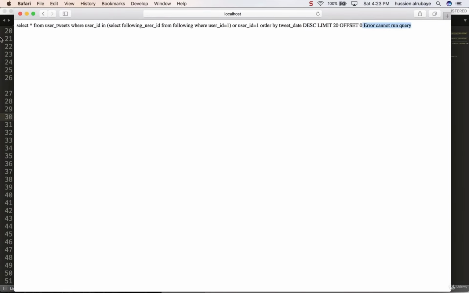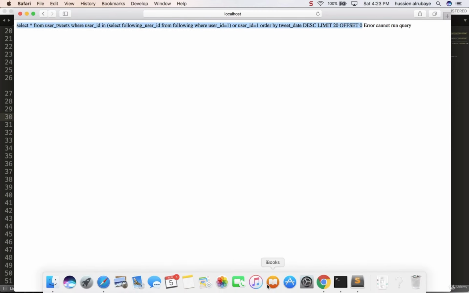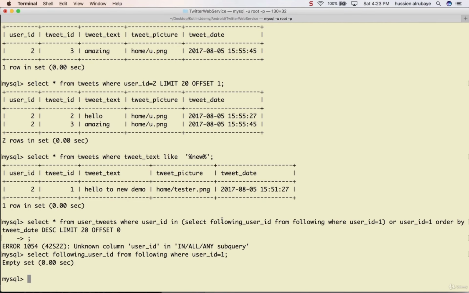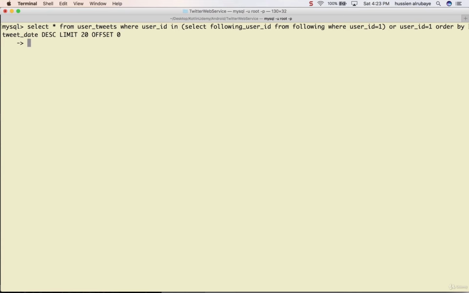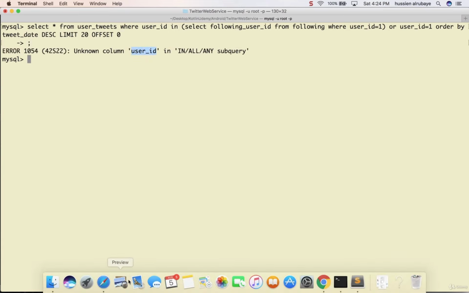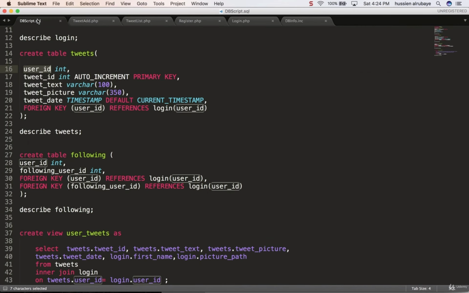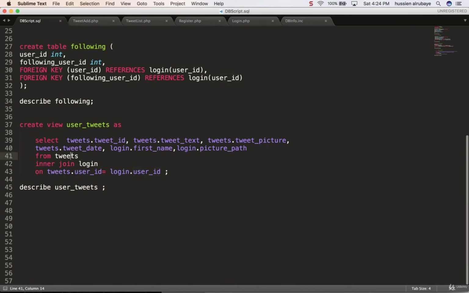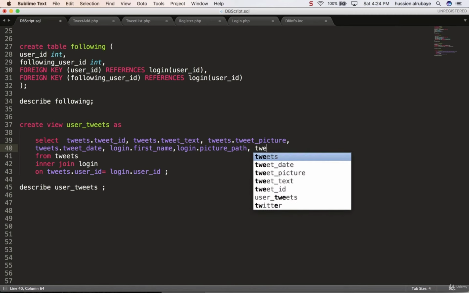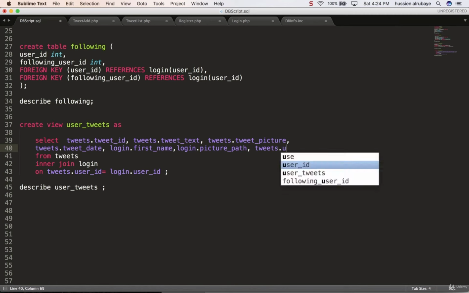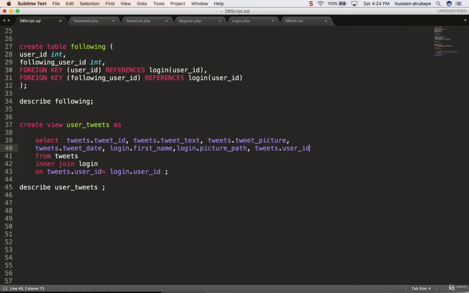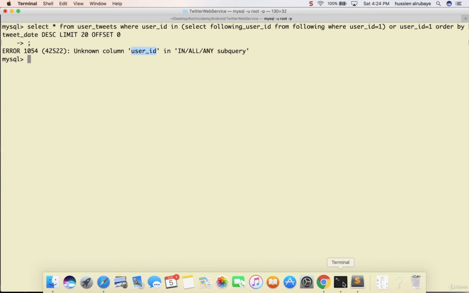If I just take this query and try to run it in the database to see what the error is, it says unknown user ID. That means in the schema we forgot to add one thing. We have to add it now. So go here in this table, when we created it, we need to add also to the tweet the user ID, because I need the user ID. I cannot create the database without user ID.